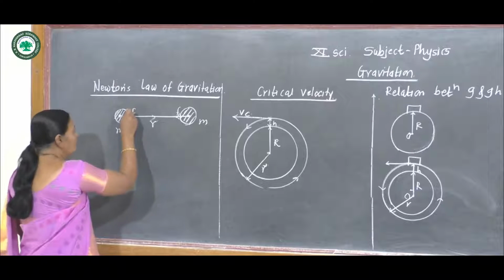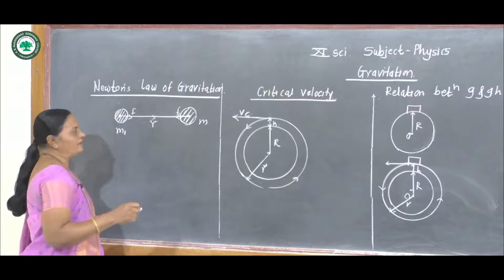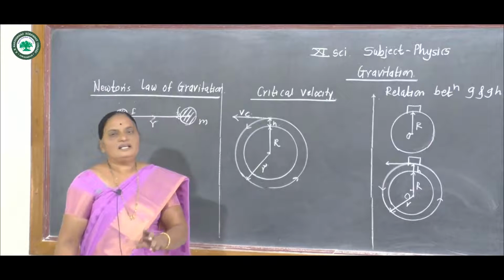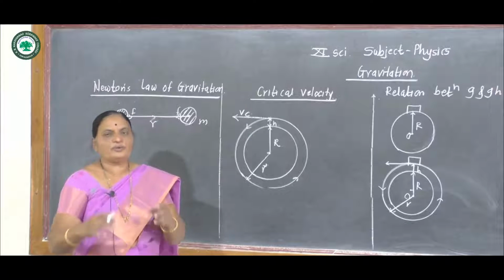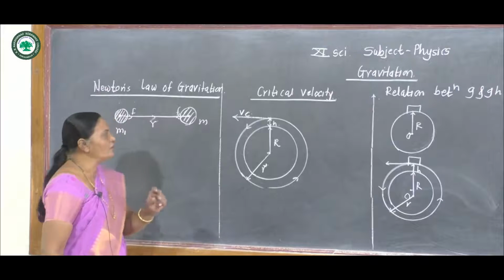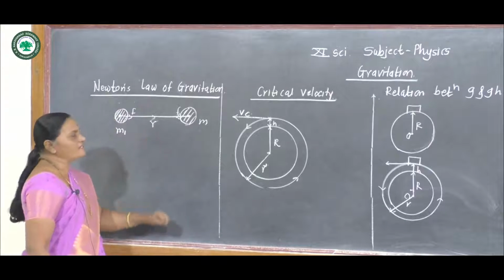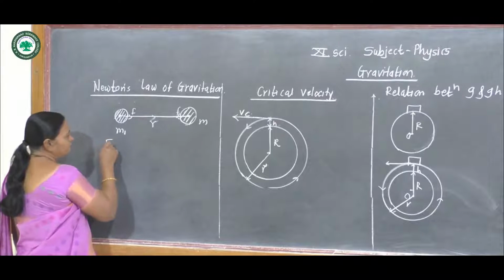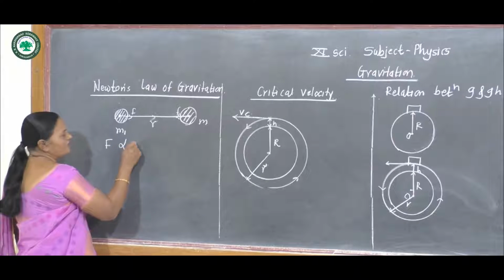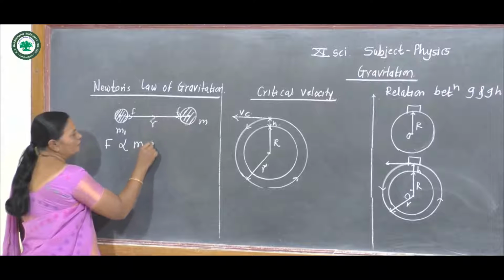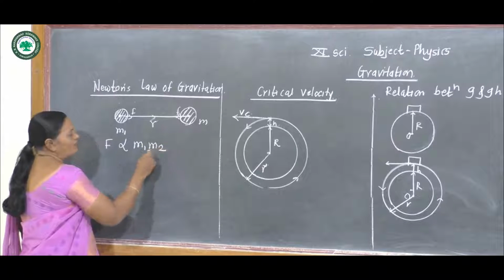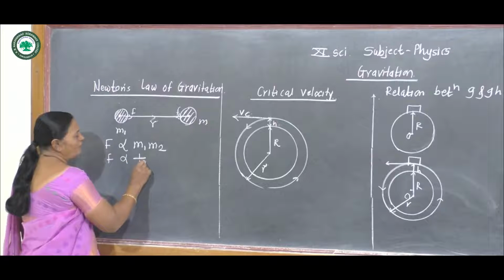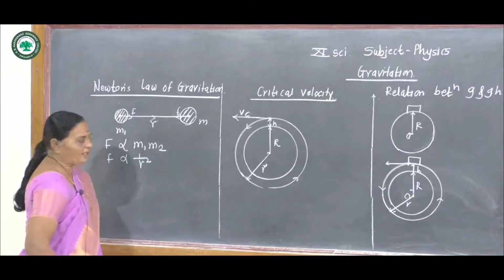Now we state Newton's law of gravitation. Every particle in the universe attracts each other by a force which is called gravitational force. The force is directly proportional to the product of their masses, and it is inversely proportional to the square of the distance between them.